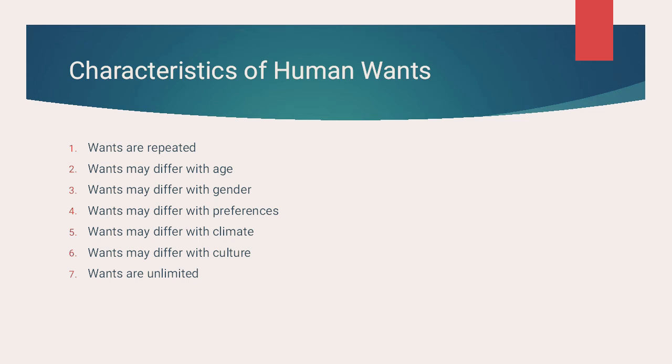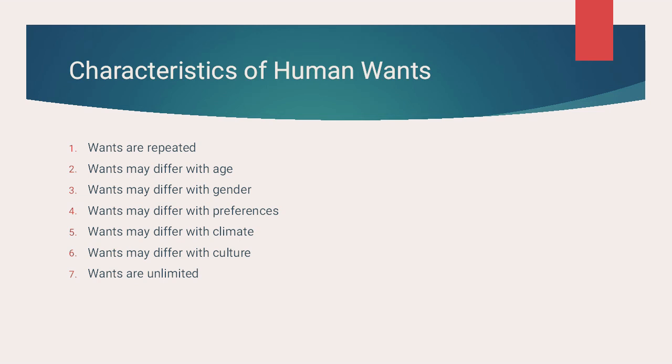Seventh, wants are unlimited. This means wants will never end. One want is satisfied, and another again arises. One want is satisfied, and it arises again. So it's continuously repeating and never ending. It's unlimited.